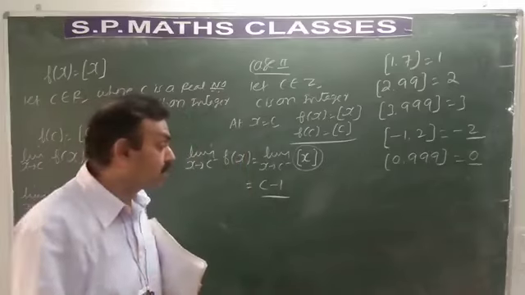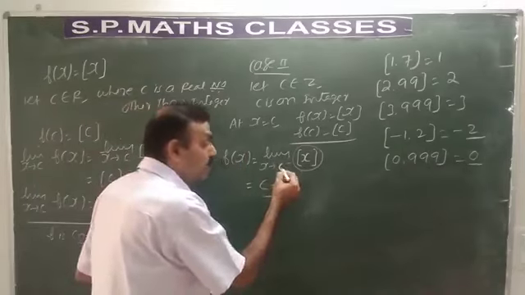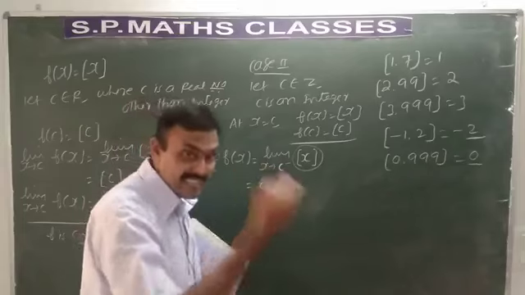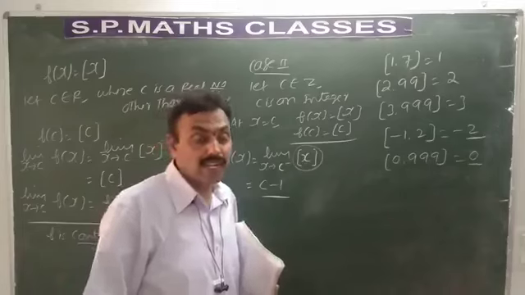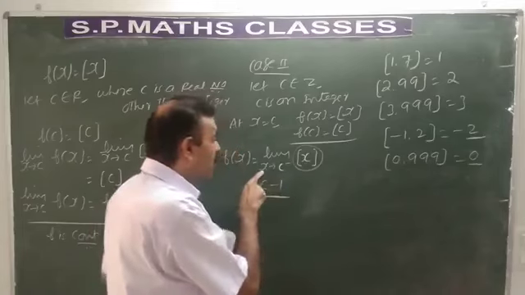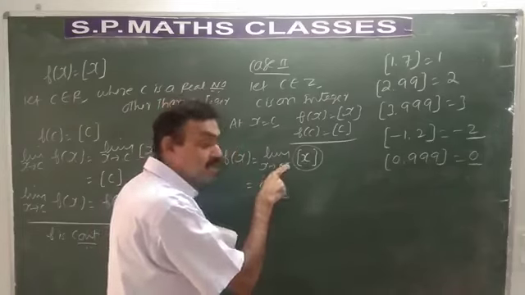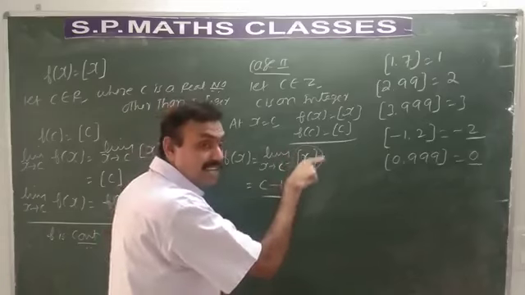I think you have to understand this concept. c minus we are taking. c minus means less than c. Less than c means its value should be c minus 1. Suppose if you are taking x tends to 2 minus, means less than 2. What is the greatest integer function value?